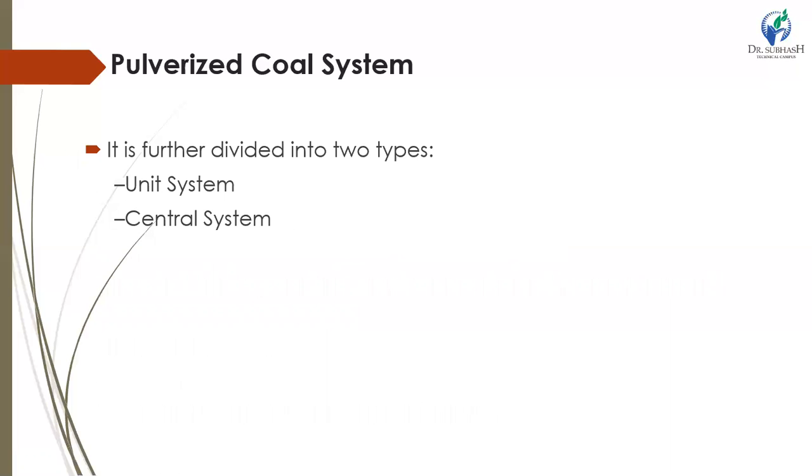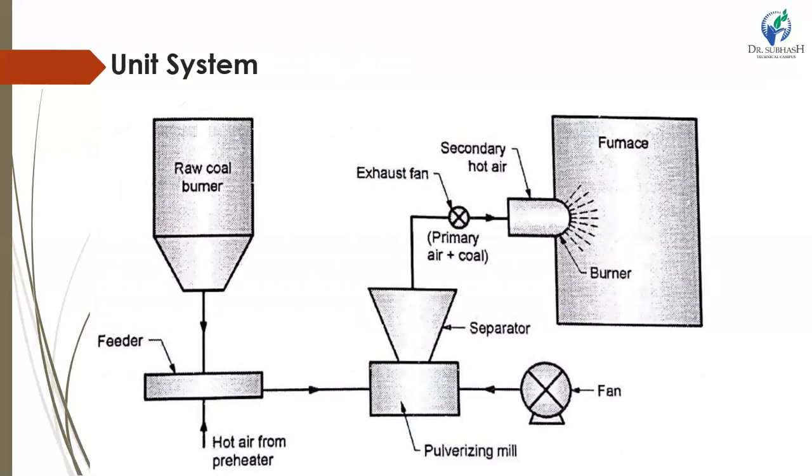Now, pulverization systems can be used by two methods. There are two different methods for the pulverized coal system. The first one is the unit system and the second one is the central bin system. So let's see the unit system. The unit system is shown in the figure. The main parts are raw coal bunker, furnace, burner, exhaust fan, secondary hot air, separator, pulverizing mill, other fan, feeder, and hot air from the preheater.